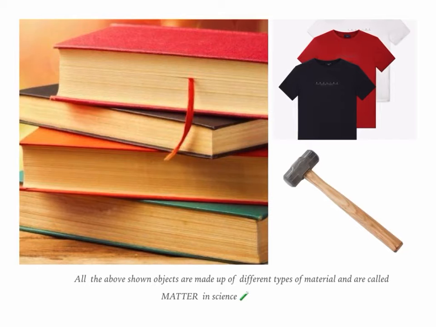Books are made up of paper, dress is made up of cloth, and hammer is made up of iron. So, the above shown objects are made up of different types of materials and are therefore called matter in science.